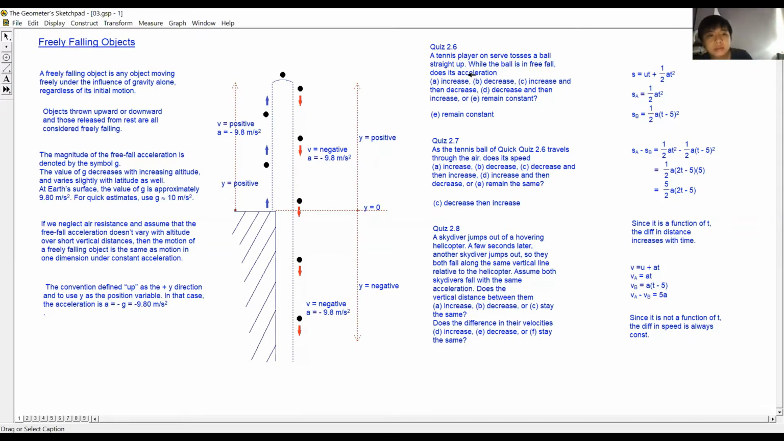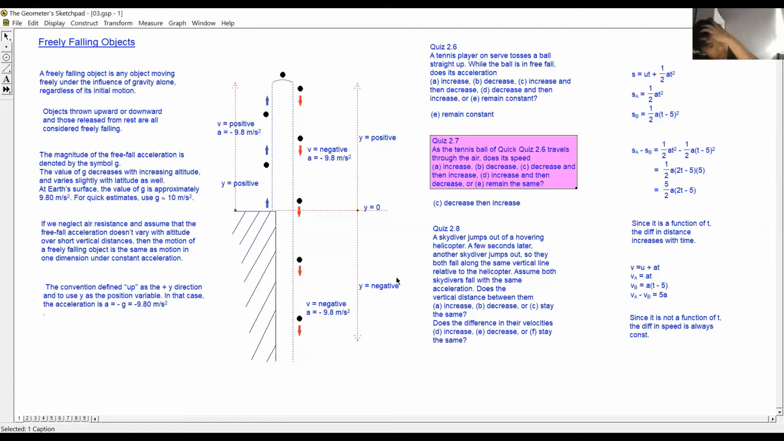Okay, so if it is free fall, the acceleration is always constant, and that acceleration, whether you are moving up or you are moving down, it doesn't matter. The acceleration is always constant. And how much is it? Negative 9.8. So the first thing that you need to know and remember is the acceleration due to gravity is always the same and is always negative.